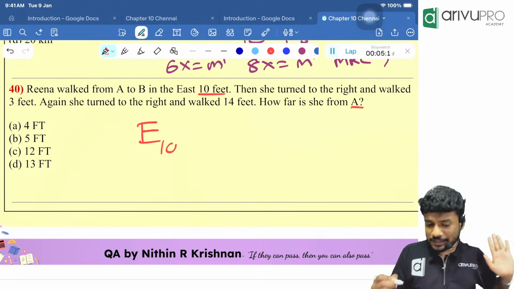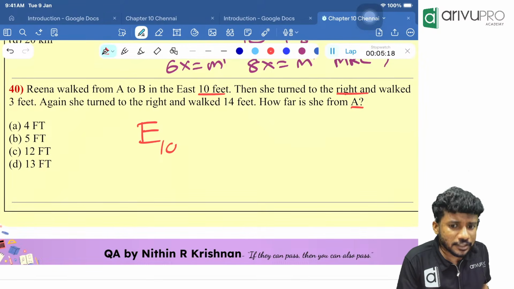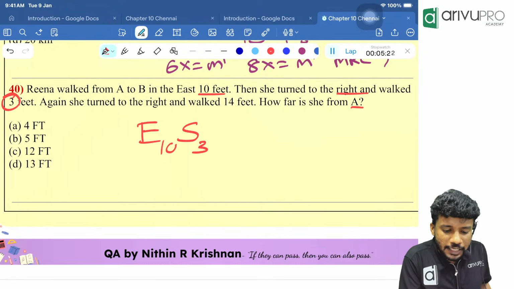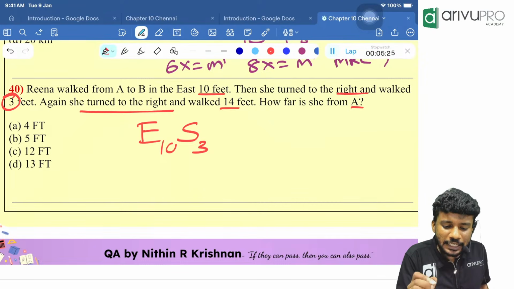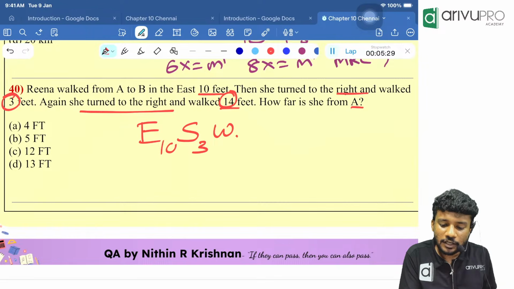Everything. East 10. Then she turned to the right. Right of east is what, people? Right of east is south. And walked for how many? 3. Then turned to the right and walked 14 feet. Right of south is what, people? West. How many feet? 14 feet.